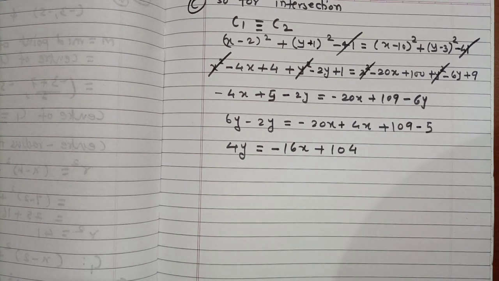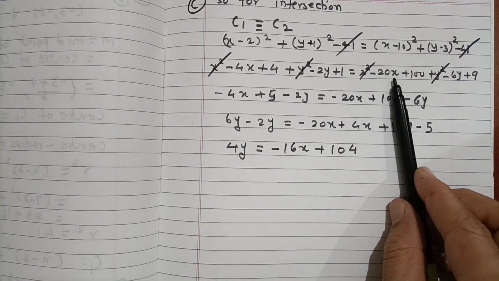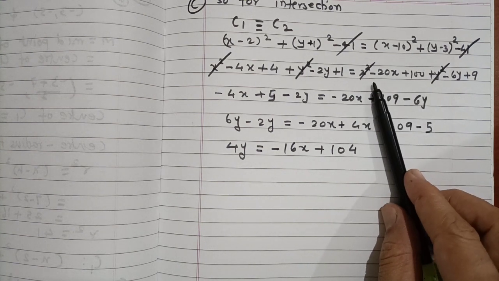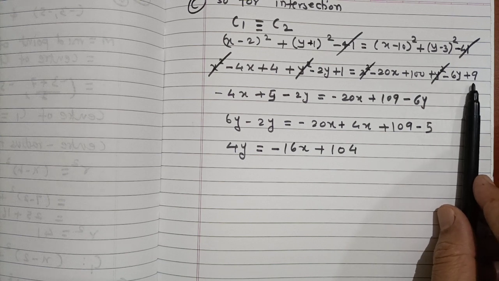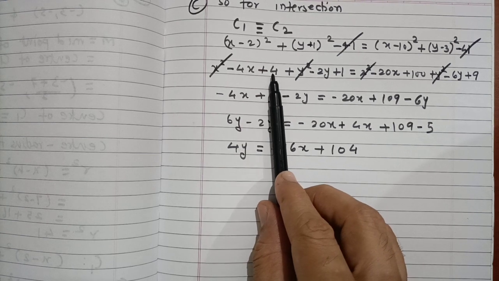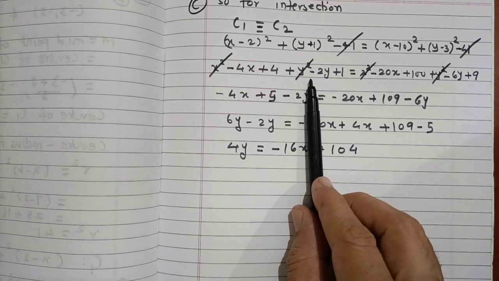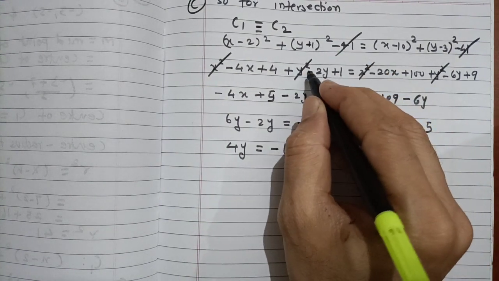So let's check again. This is x square minus 20x plus 100, y square minus 6y plus 9. This is x square minus 4x plus 4, y square. This one is plus, so this is plus.